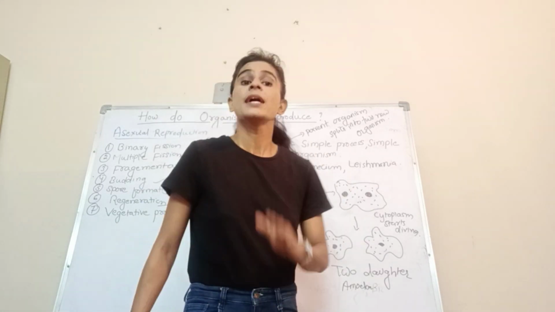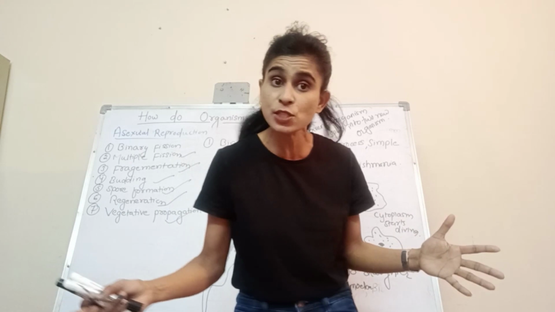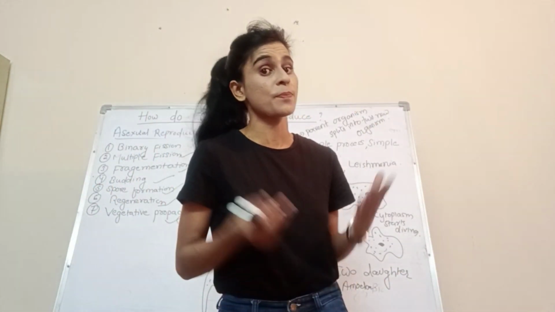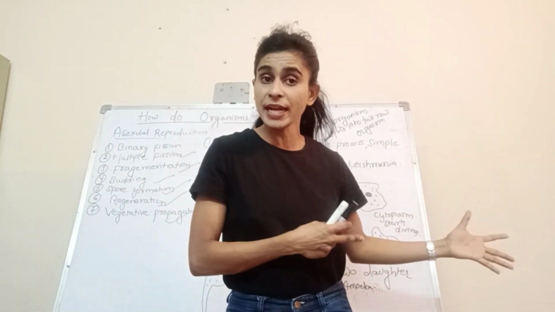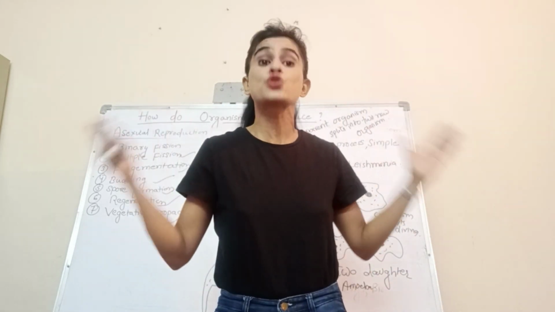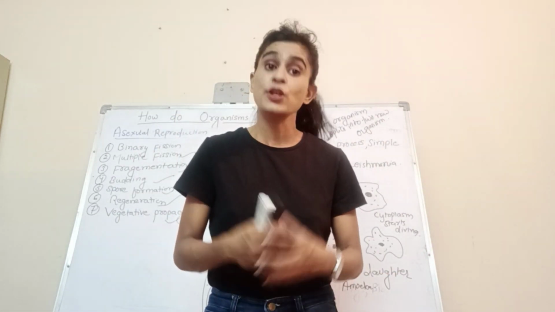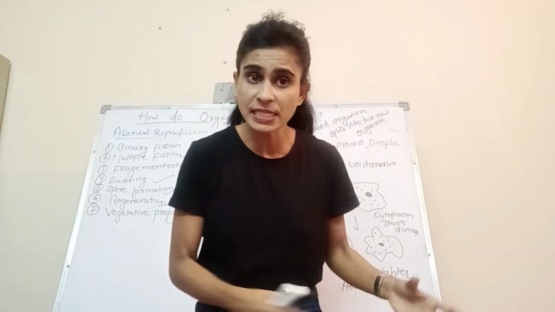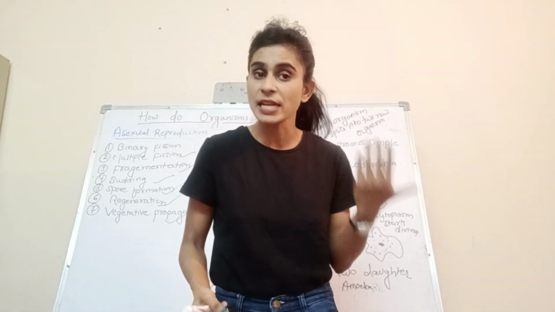So here a single parent organism splits to form 2 new organisms, which exactly means binary fission. Here the parent living organism splits into 2 to form 2 new organisms, that is called binary fission. It takes place in a simple organism. It is a very simple process. You can give examples: paramecium, amoeba and leishmania.